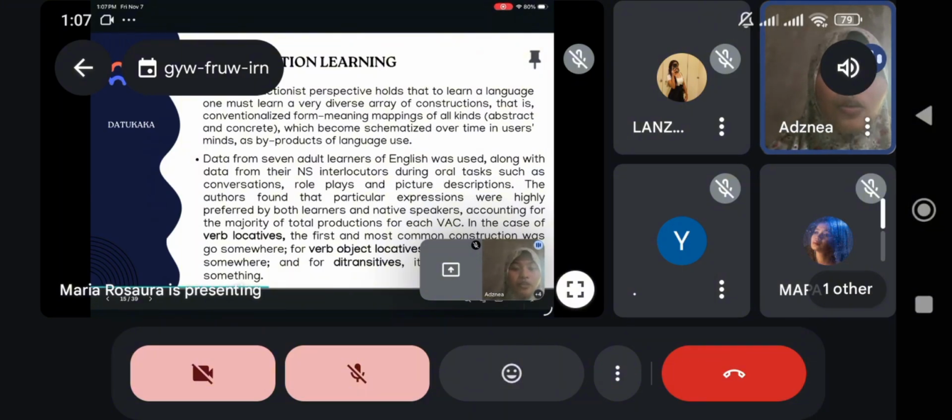The researchers also concluded that these frequent and typical expressions, go somewhere, put something somewhere, and give someone something, act as a starting point for learners. Because these constructions are used so often by both native speakers and learners, they also help build the foundation for understanding more complex and less typical language patterns. Next slide, please.